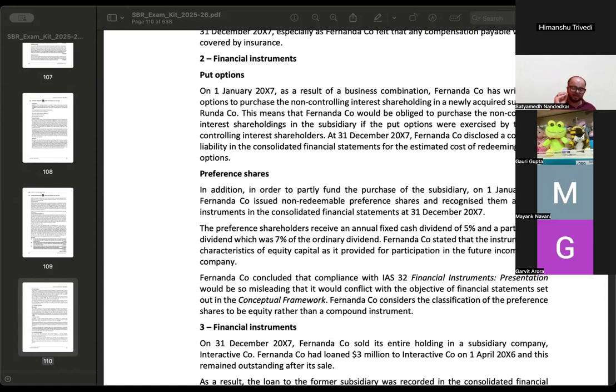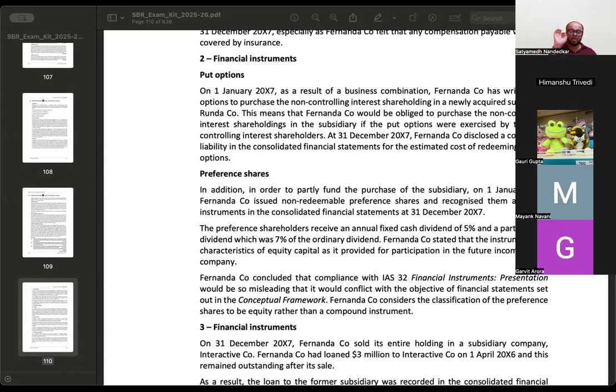ठीक है, अगर गर्वित ने डिसाइड किया है the put option, he is the buyer of the put option, I am the writer of the put option. 6 महीने के बाद if Garvit decides to exercise the put option, what is a put option? It is an option to sell. गर्वित ने डिसाइड किया कि मैं put option exercise करूंगा, I will sell the shares to Satyamev. If that happens then I don't have a choice, I will have to buy the shares from him. अगर गर्वित ने डिसाइड किया कि उसको शेयर्स बेचना है and he decides to honor the contract, then I will have to, I don't have a choice. He has a choice, he has a right, but I don't have a right, I have an obligation.